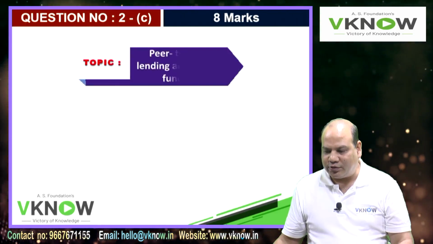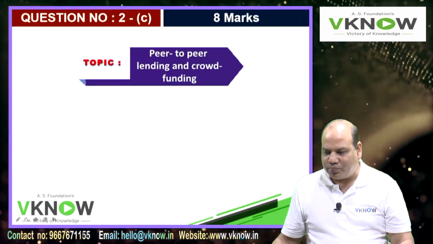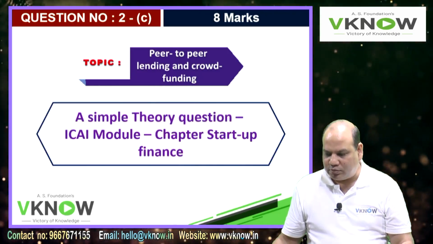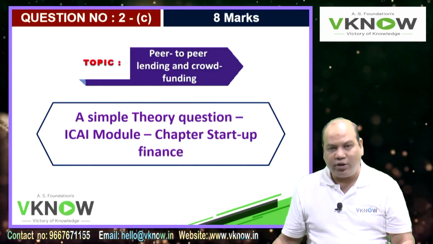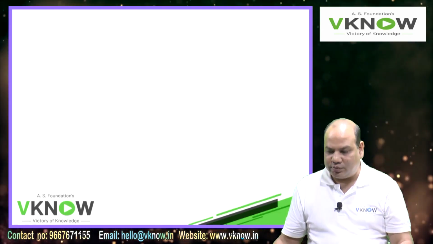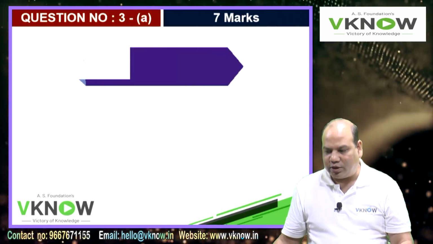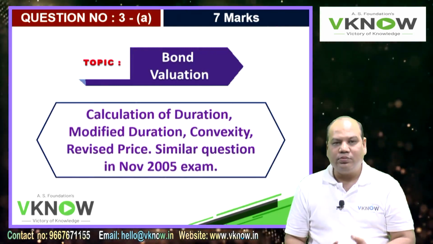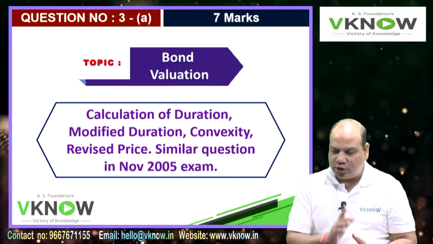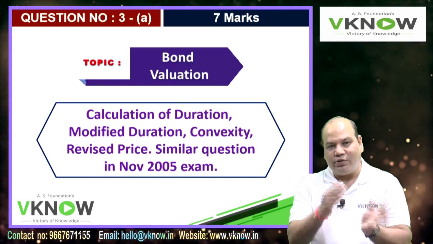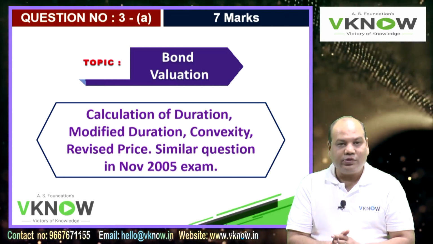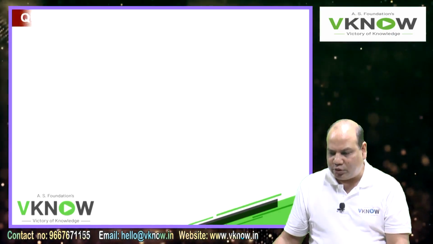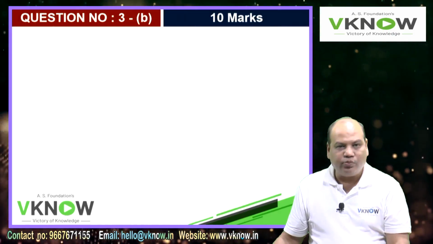2C, 8 marks, was a theory question on peer-to-peer lending and crowdfunding. This is a simple theory question you will find in the ICAI module, startup finance chapter. 3A was 7 marks, bond valuation, a very basic question. You have to calculate duration, modified duration, convexity and revised price. A similar question was asked in the November 2005 exam and some other exams also. This is a basic question which every SFM student would know how to solve.